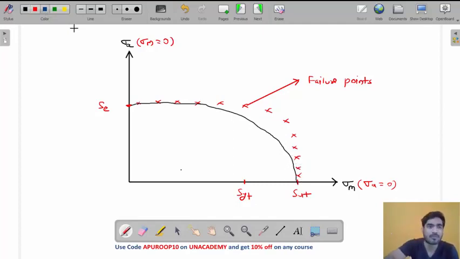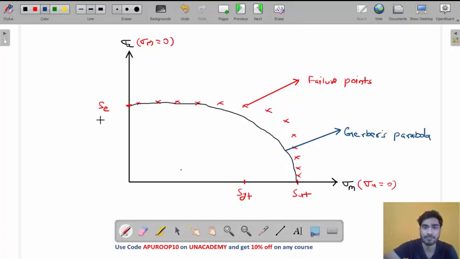What is this parabola? This parabola is known as Gerber's parabola. It is a parabolic equation which you can use to design the machine element, and if you use this equation, the point will be inside this safe area, right? Look at this parabola. It is completely inside these points, so you can use this equation in order to design the machine element.